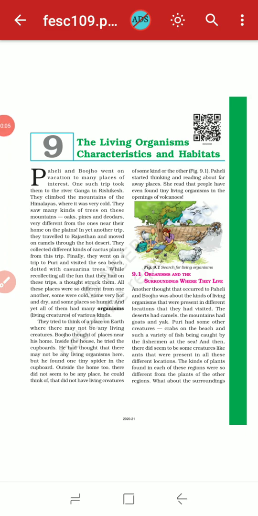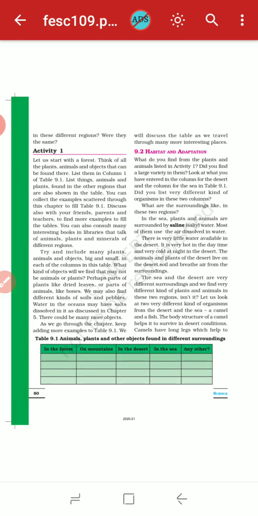Now take out your science textbook and open lesson number 9, the living organisms, characteristics and habitats. So, dear children, as you know, yesterday we saw that very different kinds of organisms are present in our earth crust. We have also learned that every animal has a different living style, a different habitat and a different adaptation. We have already seen this.